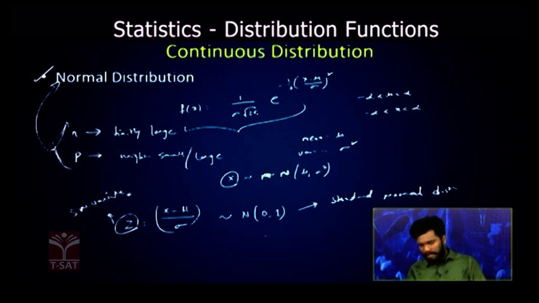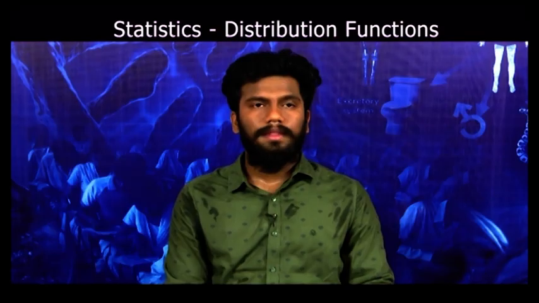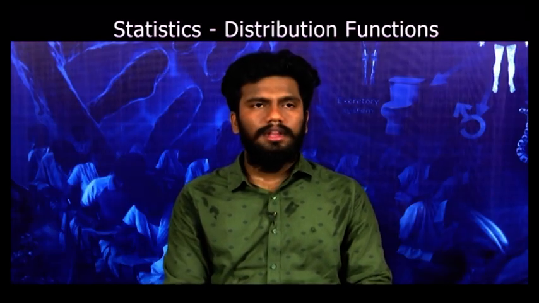Now, in this standard normal variate we have mu equal to 0 and sigma square equal to 1. The variance is 1. Now this has a wide range of applications in statistical inference and theory of estimations. So we will see it further. Now we will see the properties of the normal distribution.